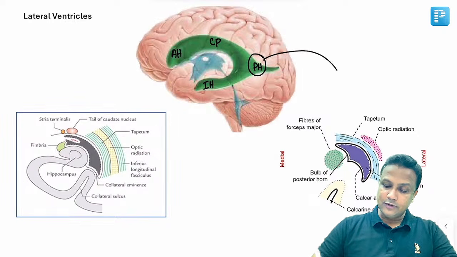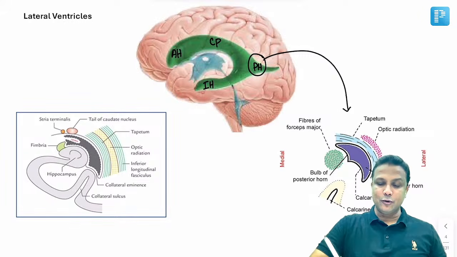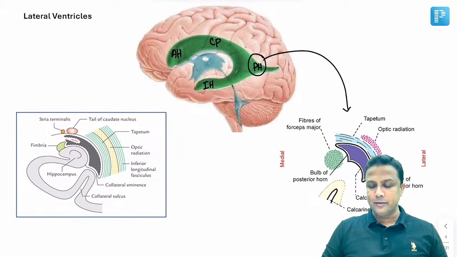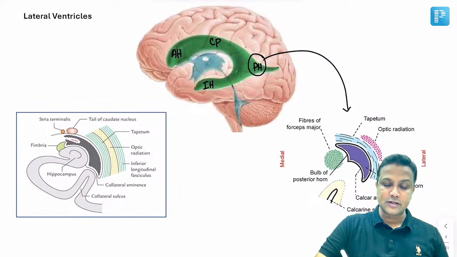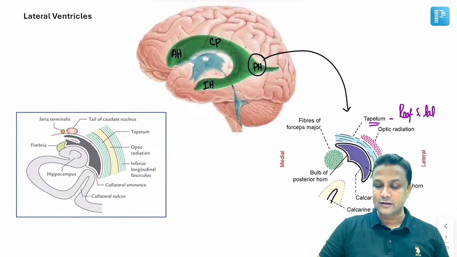So this one here will be the posterior horn. So we have given a section of the posterior horn. In this posterior horn, one thing that you are able to clearly appreciate is the roof and the lateral wall. The roof and the lateral wall is formed by which fibers? That is tapetum fibers. So please remember, tapetum fibers are going to form the roof as well as the lateral wall of the posterior horn.